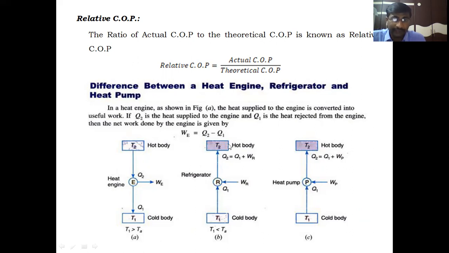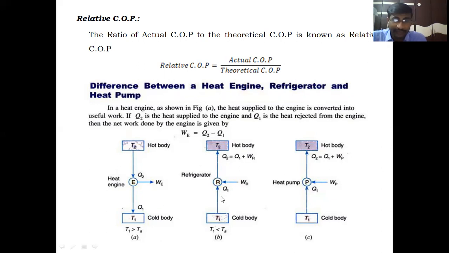Here T2 is called the sink and T1 is called the source because the refrigerator is aimed to absorb the heat from the cold body. That's why it is called the source for the heat, and the rejected heat goes to the sink. But for the heat engine, the hot body is called the source and the cold body is the sink, because the heat is absorbed from the hot body. Here the refrigerator absorbs heat from the cold body. That's why the cold body is called a source here.